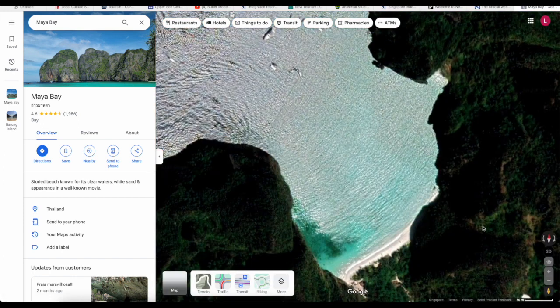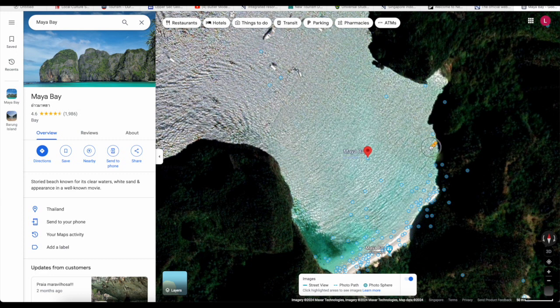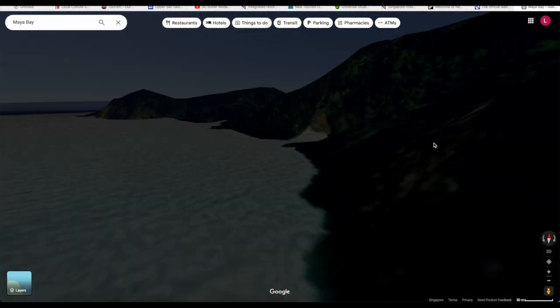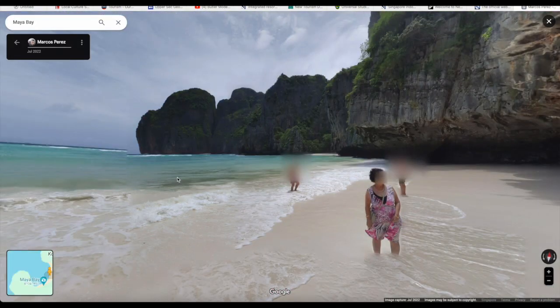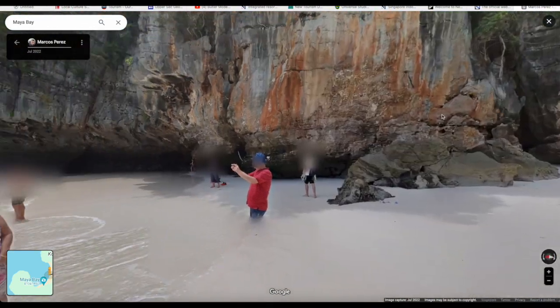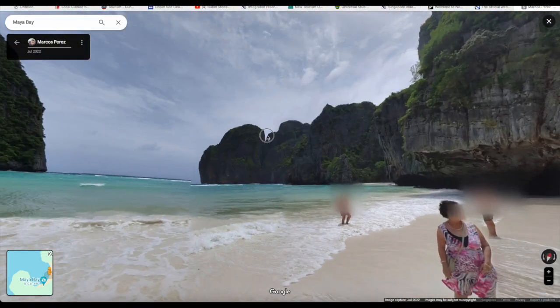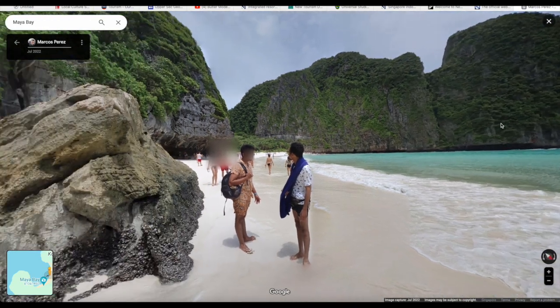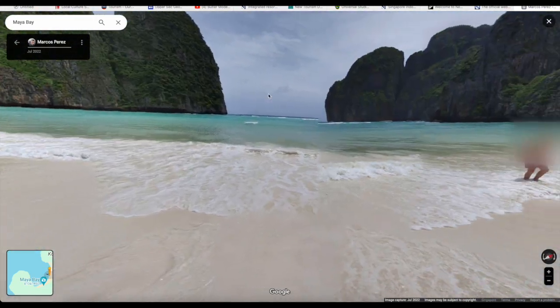Why is it so famous? Because it is known to be very beautiful. Let's show you the photo spot of it. It's very famous for its beauty. This is one of the more recent photos in 2022, after something happened to it, and we'll talk more about it in a while.